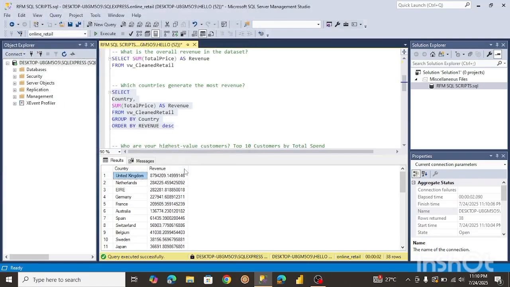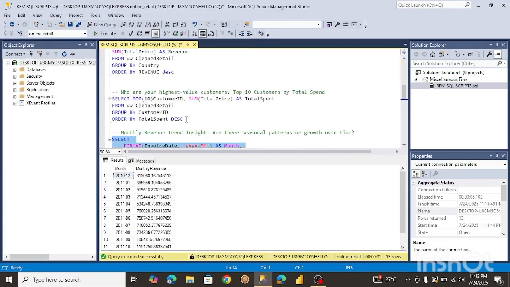So let's save this. All right, so I managed to save every single one of these queries as CSV, except for this one because it might not really be visual-worthy because we don't have the customer name. So I saved all of them except for this one. Now I'm going to open Power BI and we can start to build our visualizations.